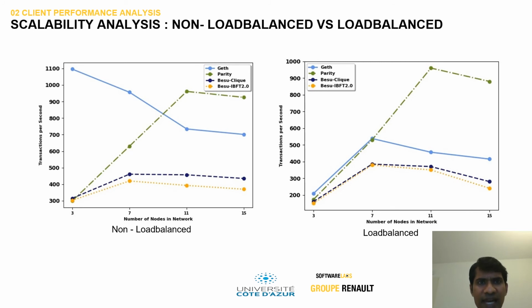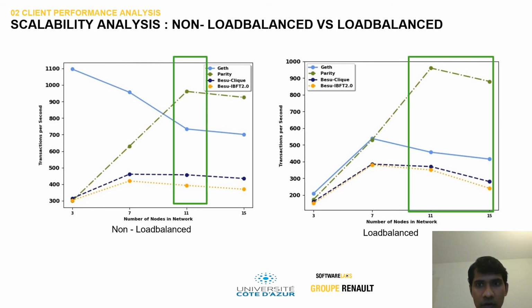So what is the analysis of non-load balanced versus load balanced transactions per second for each of the clients? We notice that non-load balanced has much greater performance compared to the load balanced architecture, because in the load balanced architecture we have certain inbuilt bottlenecks: storing the transaction inside the queue, working on the transactions by each worker process, getting the nonce cache, and constructing the payload.